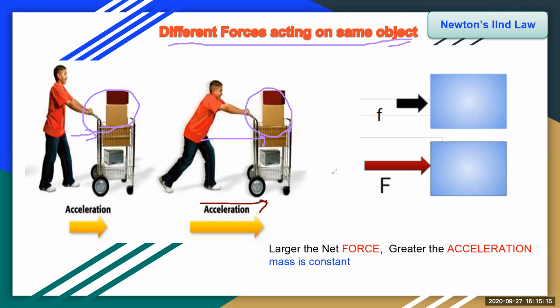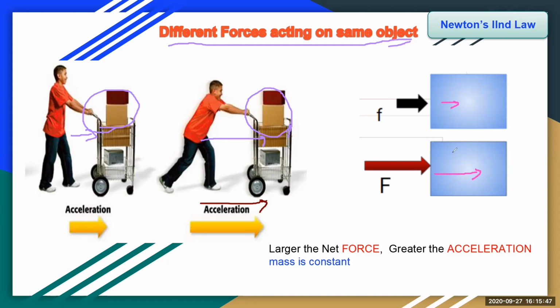Now here you are seeing two ice blocks of the same mass, but the forces applied are different. A small force is applied on this one, and a larger force is applied on this one. Therefore, acceleration will be greater for the bottom object and less for the above object, where the smaller force acted.